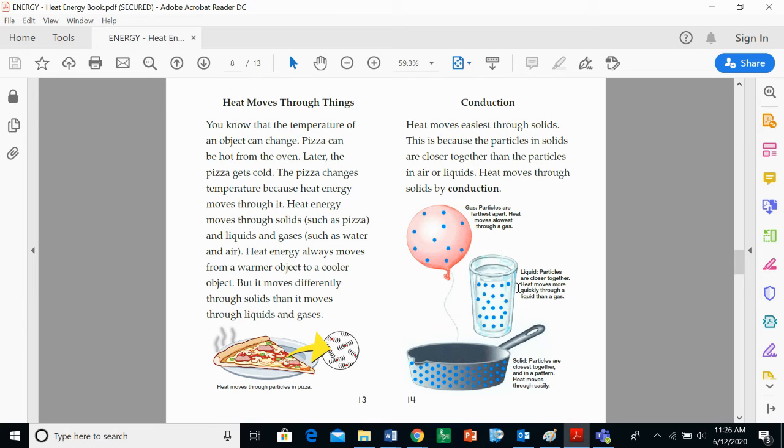Excellent. So in a liquid, the particles, these are the things we can't see, it's what make everything up. These particles are a little further apart. So it takes a little bit longer for liquid to heat up than solid. And in a gas, the particles are even further apart. So it takes longer for a gas to heat up than it does liquid or solid. The particles also, the hotter something is, move way faster. And the colder something is, the particles move really slow.